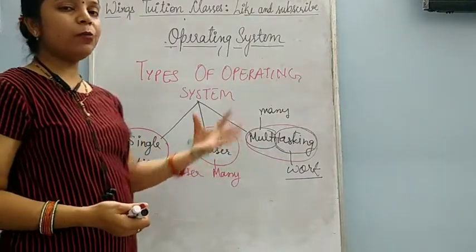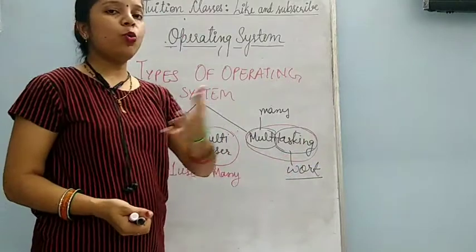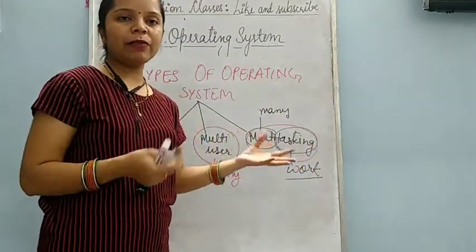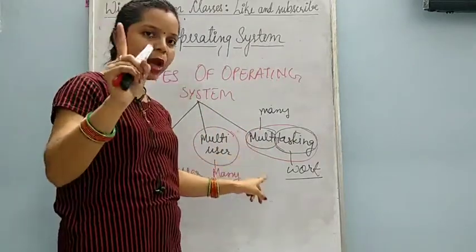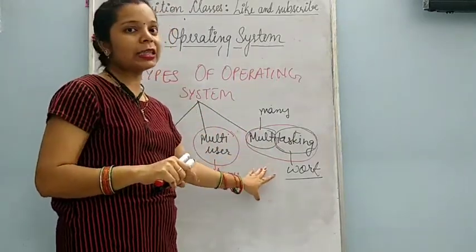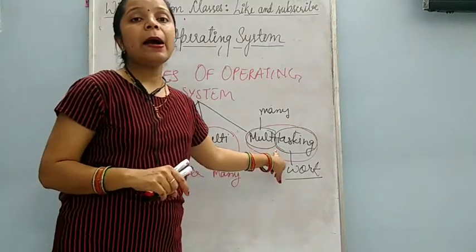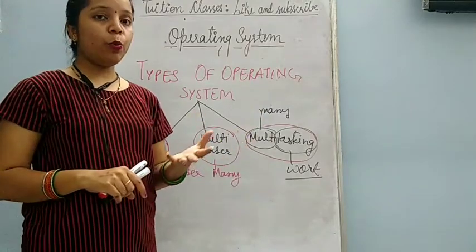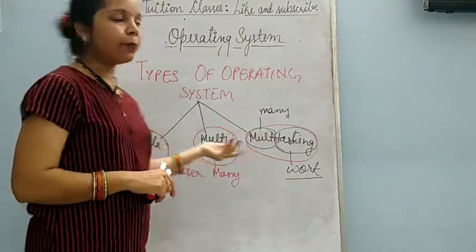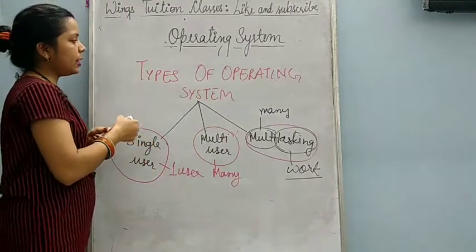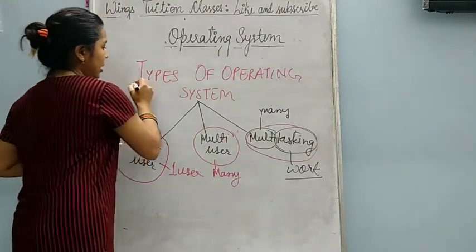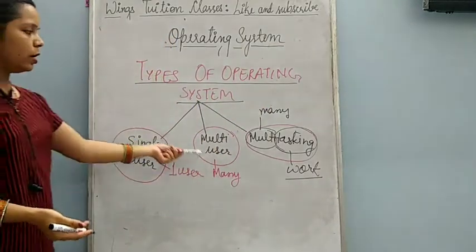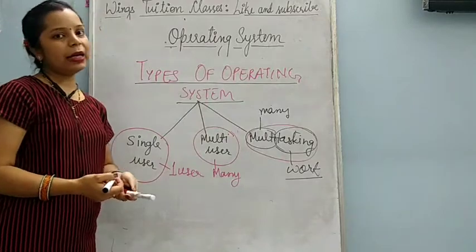Means at the same time you are running any software, you are downloading a file, you are uploading a file, you are opening MS Paint, you are doing typing work. Means so many work you are doing at one time in the computer. So these type of operating system are known as multitasking operating system. Means in this computer you can do many work at one time. So these are 3 types of operating system. These 3 types are only given in your book. So you have to learn these 3: single user, multi-user and multitasking.